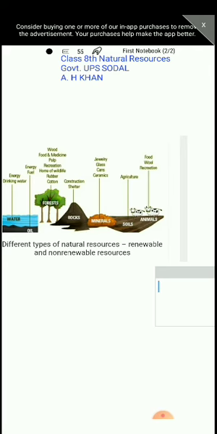Now these things could be further classified into two groups. One is inexhaustible resources and the other is exhaustible resources, or we sometimes call them renewable or non-renewable resources. Both terms mean the same thing. First we will discuss what are inexhaustible resources.